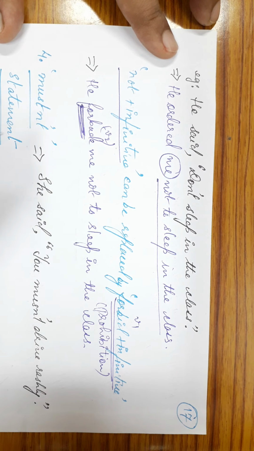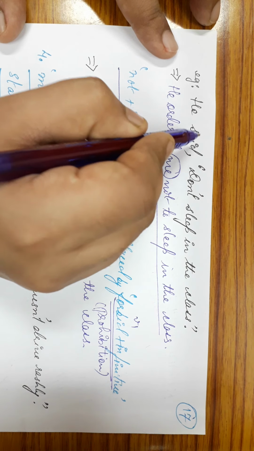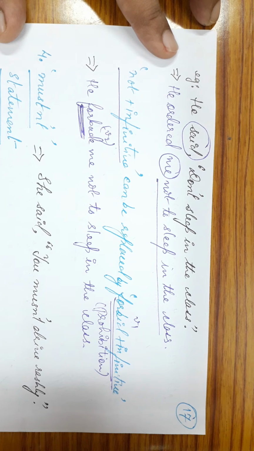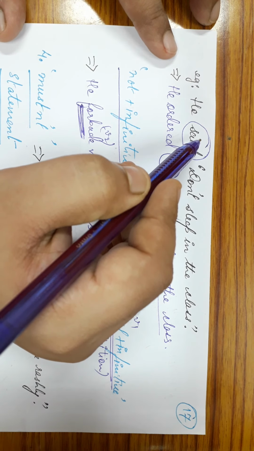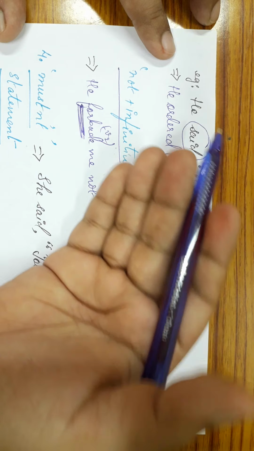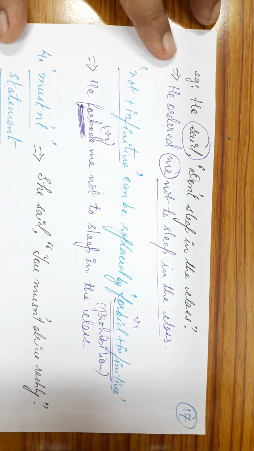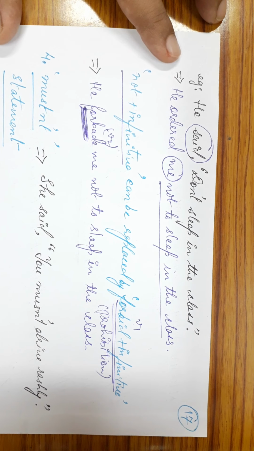Why have we changed it? We have to see this reporting verb. This reporting verb is already in V2 form. So whenever we have the reporting verb in the V2 form, whenever we convert that into indirect speech, we always convert the reporting verb into V2 form of the verb.